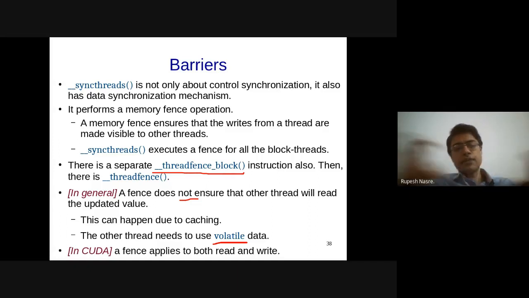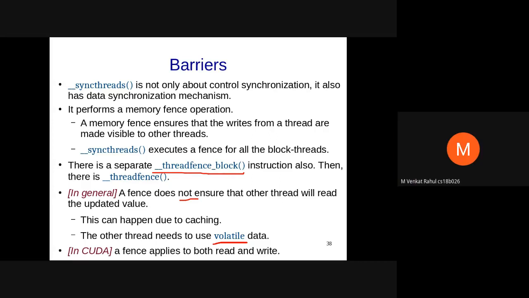So we declare it as volatile int flag, right? It is going to be applied only for that flag's reads and writes. But there could be a large number of variables which I cannot mark as volatile, and I just have a memory fence, and that will ensure that all those are written to the common memory.